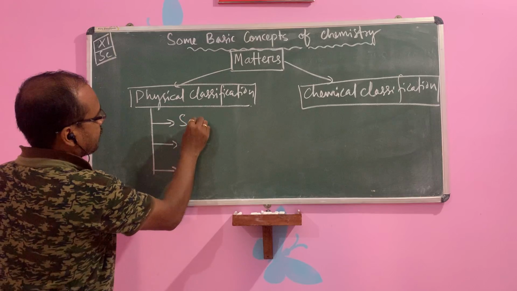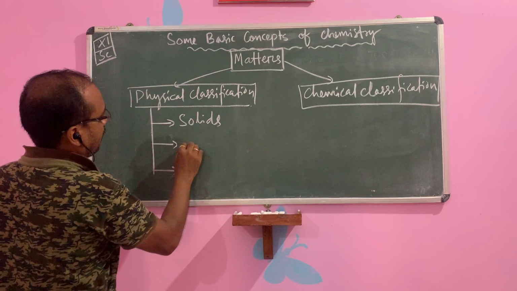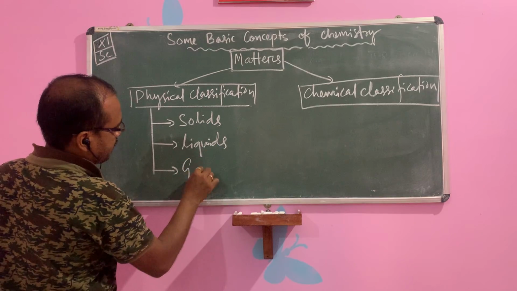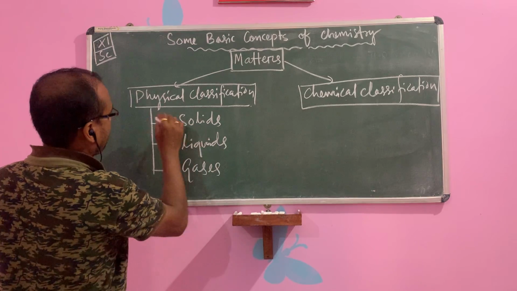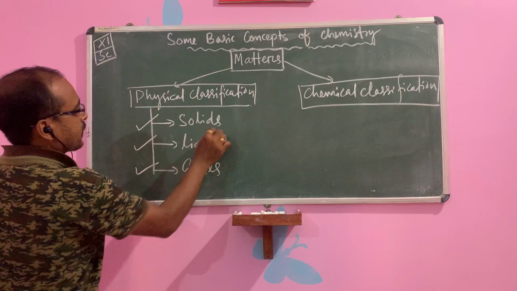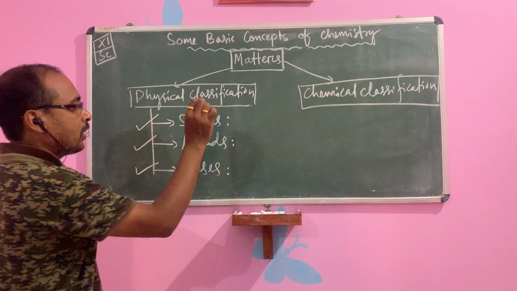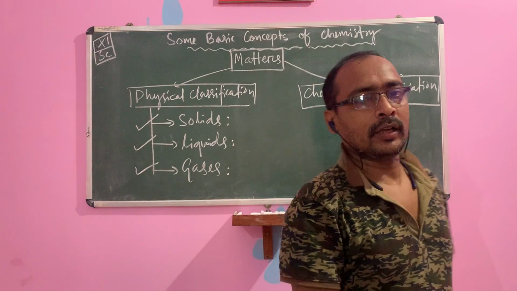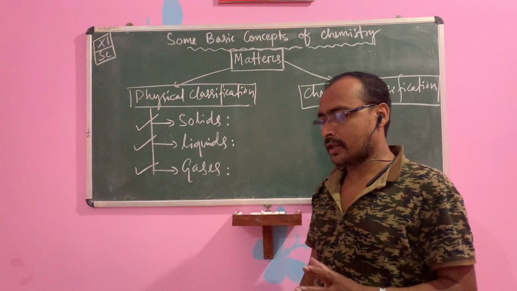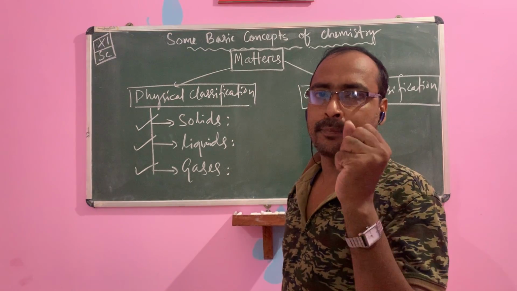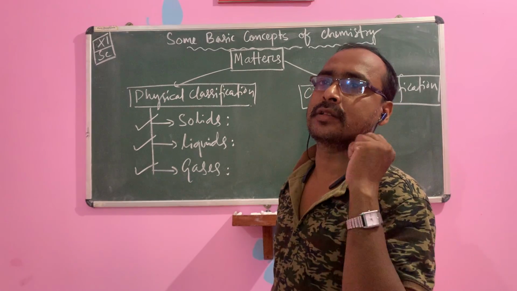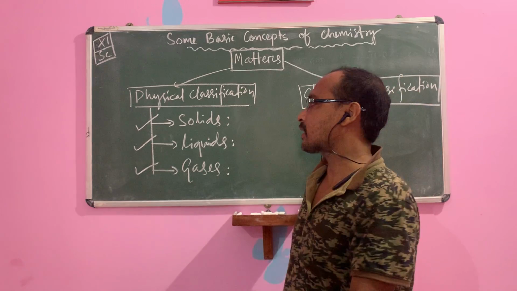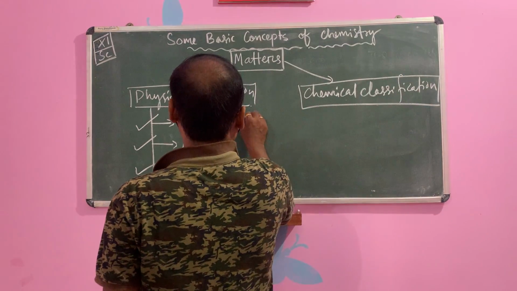Solids, liquids and gases. Children, you know clearly what is meant by solid. Solid is matter having definite shape, definite volume and having mass.